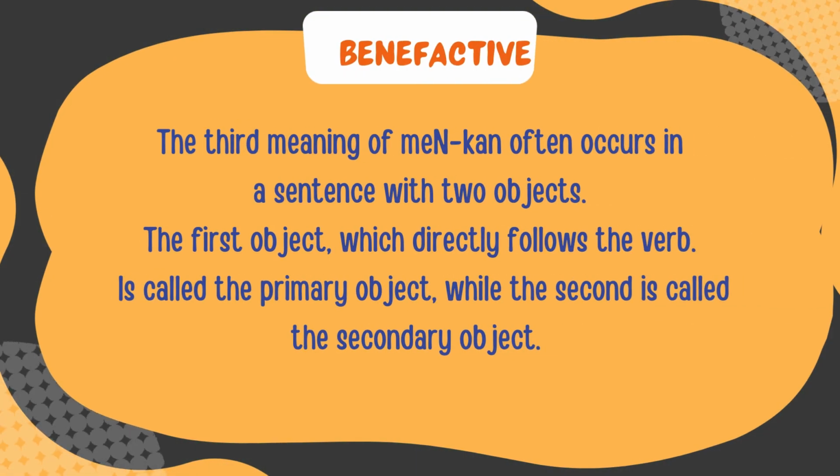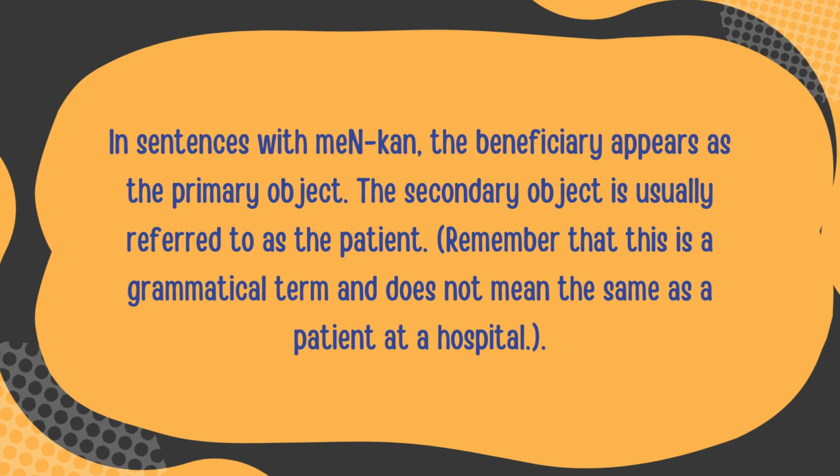Benefactive. The third meaning of men-kan often occurs in a sentence with two objects. The first object, which directly follows the verb, is called the primary object, while the second is called the secondary object. In sentences with men-kan, the beneficiary appears as the primary object. The secondary object is usually referred to as the patient.